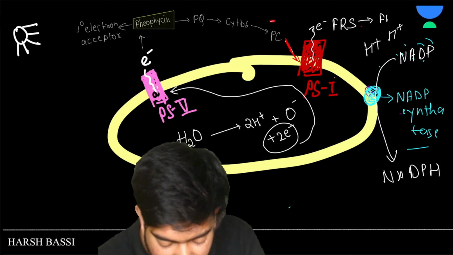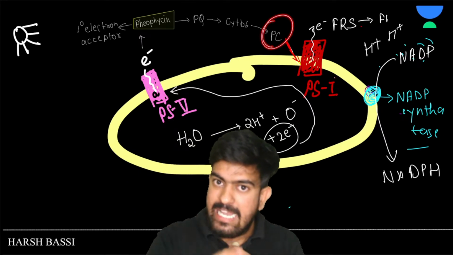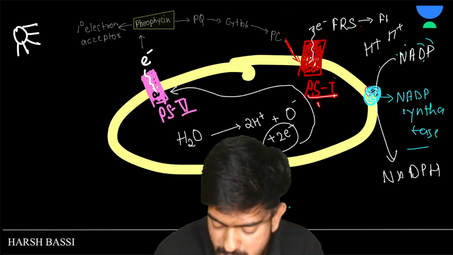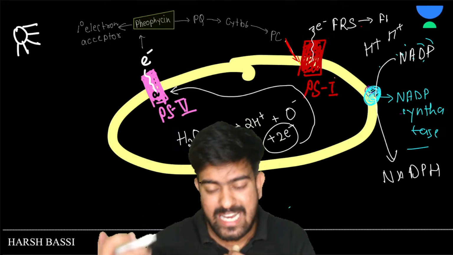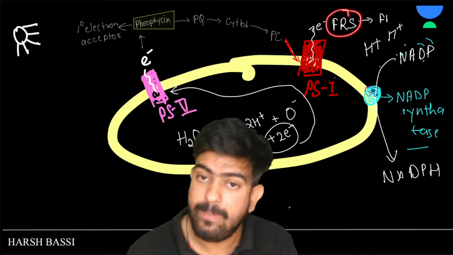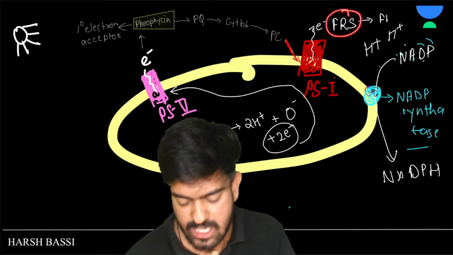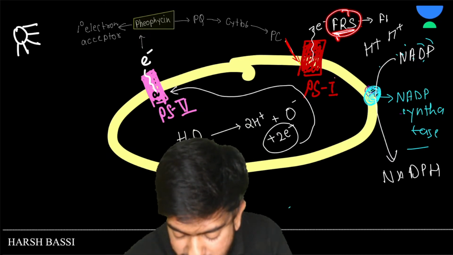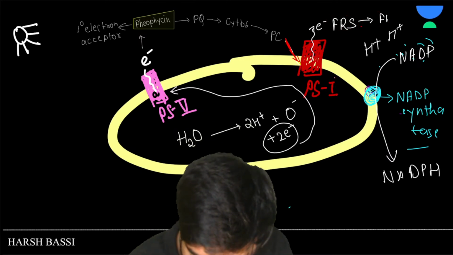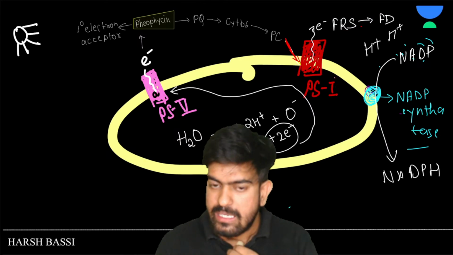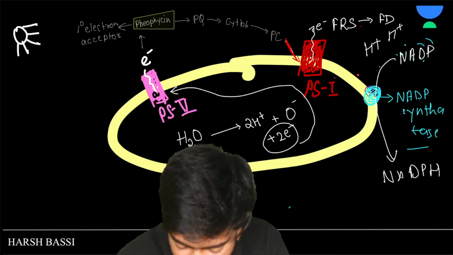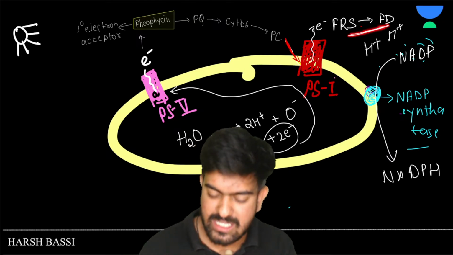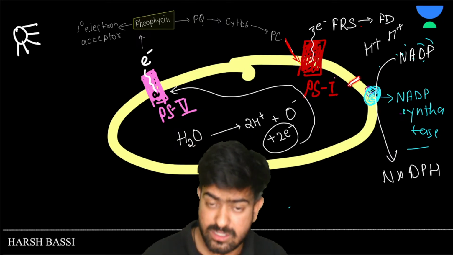Now after this PC, the electron was transferred to PS1. In PS1, the electron got excited and the primary acceptor in PS1 is FRS, which accepts the electron, and then the electron is transferred to FD. All this is happening within this layer only.